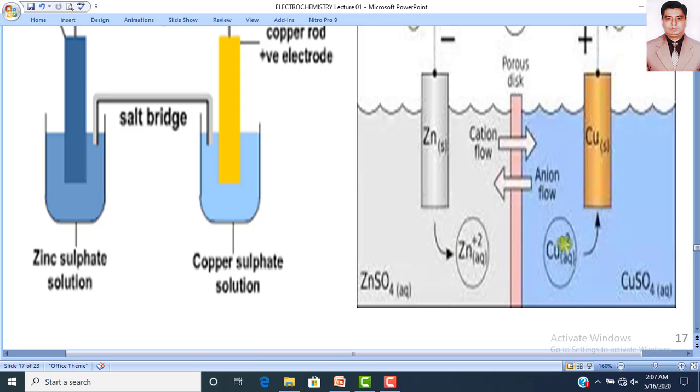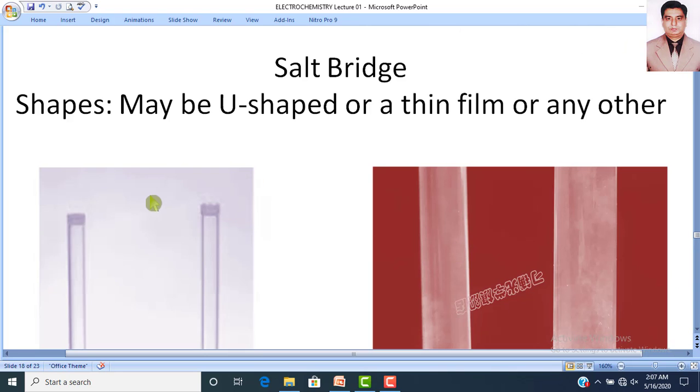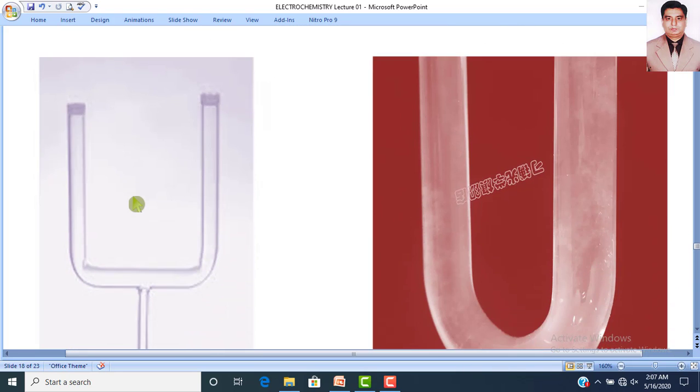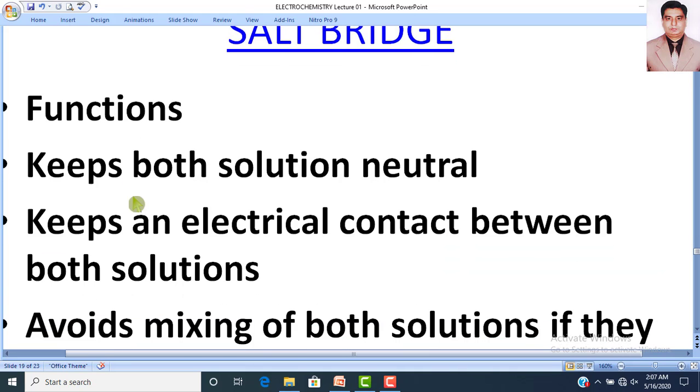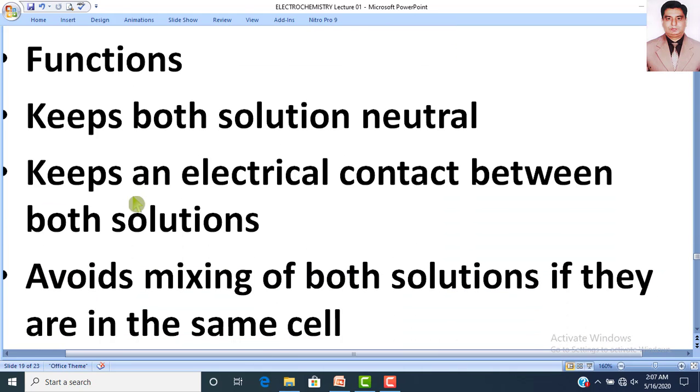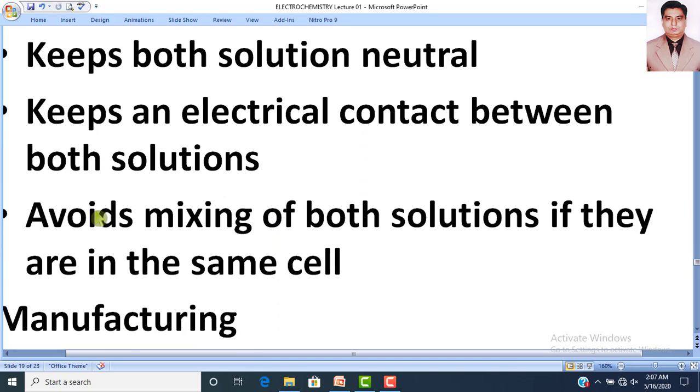It will avoid the mixing of two solutions. So dear students, the major functions of a salt bridge are that it will keep both solutions neutral, it will keep an electrical contact between both solutions, and it will avoid the mixing of both solutions if they are in the same cell.